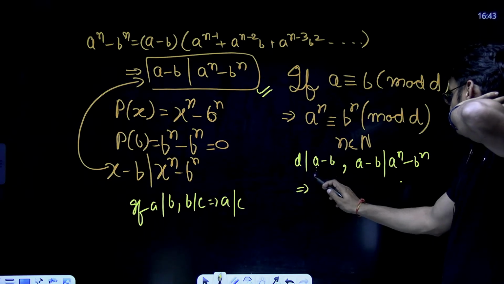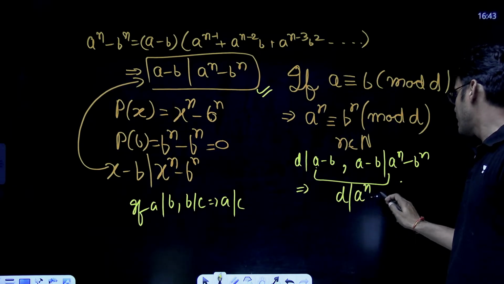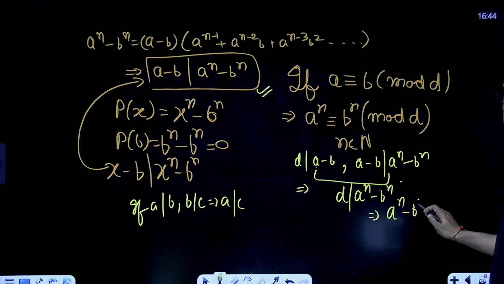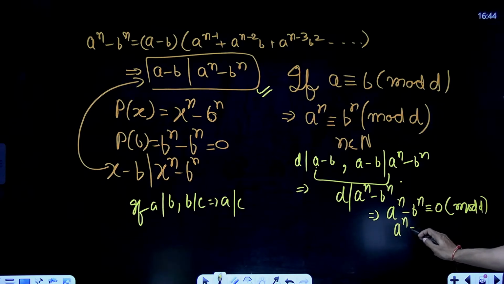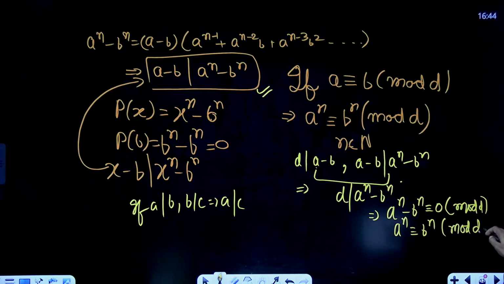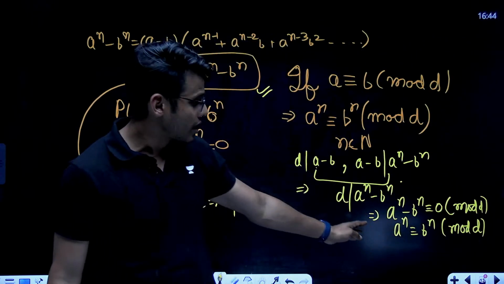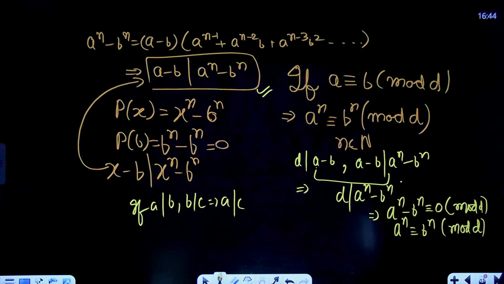So with these two, I can say D divides A to the power n minus B to the power n, which essentially means A to the power n minus B to the power n is congruent to 0 mod D, which again essentially means A to the power n is congruent to B to the power n mod D. This is a very important theorem, and the problems related to remainders come from this theorem. I hope I am able to tell you this very clearly.